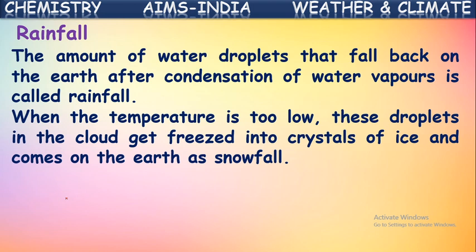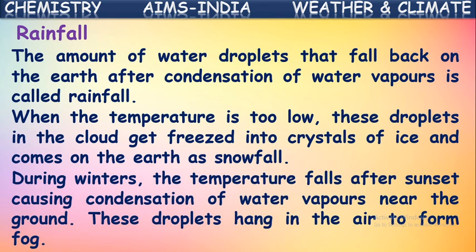So these we often observe. Sometimes, along with the rain, we see some ice crystals falling down. That we say as hailstones. How does it happen? The water vapor present in the clouds, on touching the cool air, converts into water droplets. If it becomes much cooler, then what happens? These droplets of water freeze immediately and convert into crystals of ice, which we call hailstones. If they are very small in size, then we say it is snowfall. Okay, we observe snowfall and hailstones.